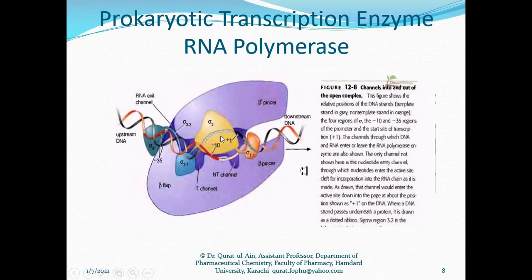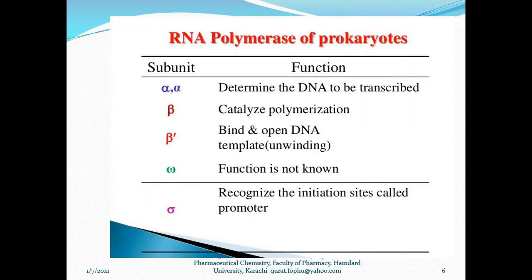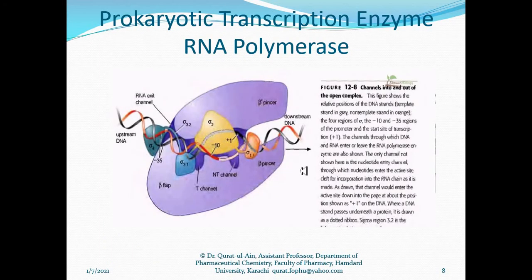So when RNA polymerase is present as the DNA replicates inside the cytoplasm of prokaryotes, the alpha and alpha prime subunits recognize the DNA that is to be transcribed.